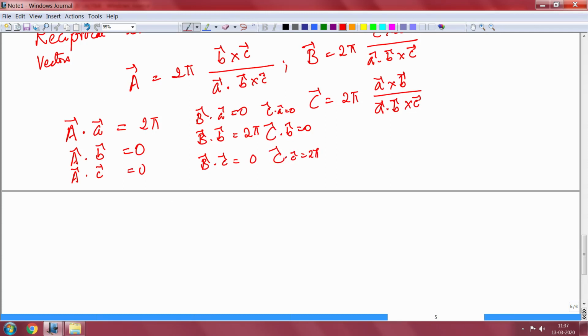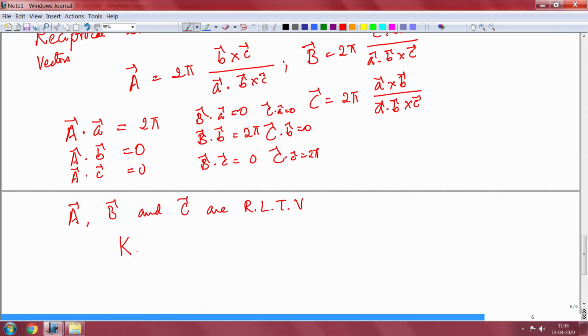So, these capital A, capital B, capital C now become the reciprocal lattice translation vectors.